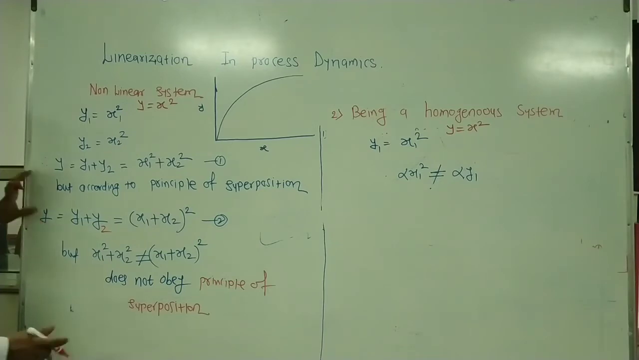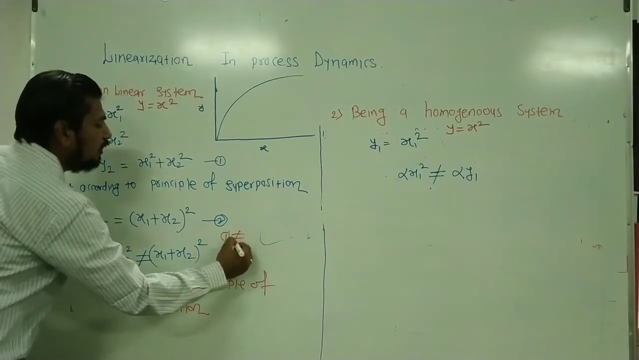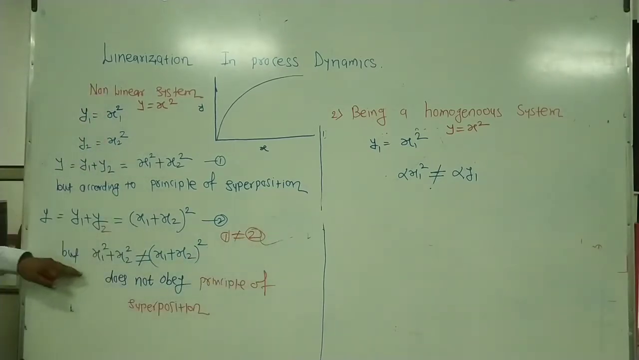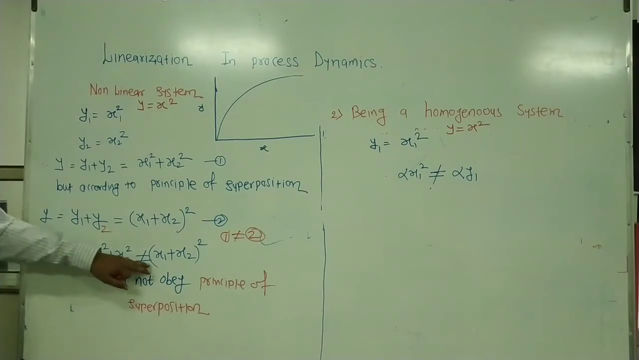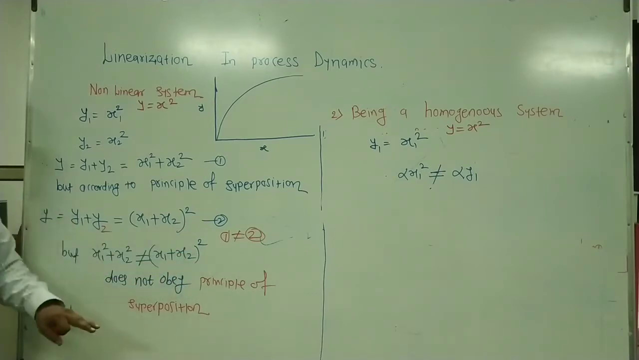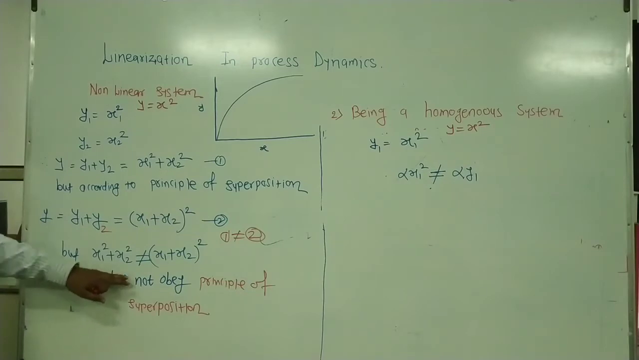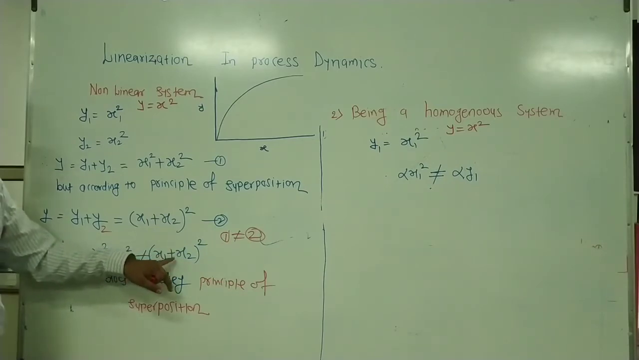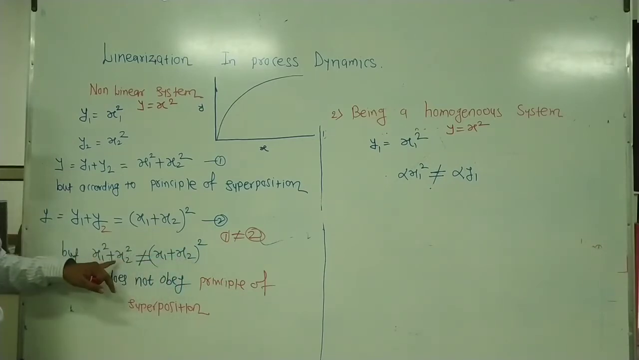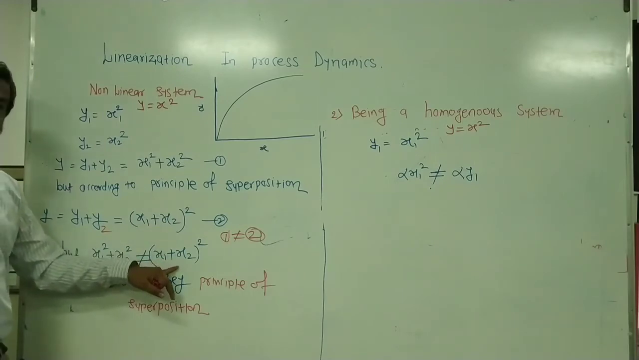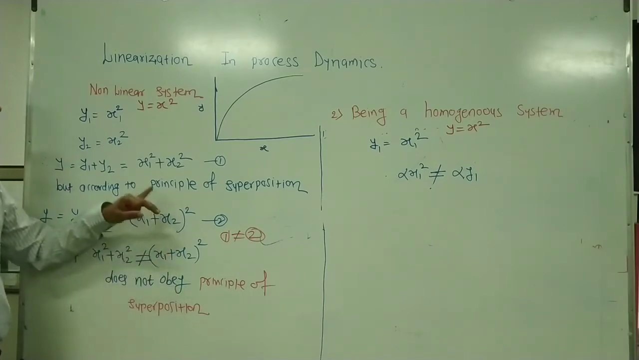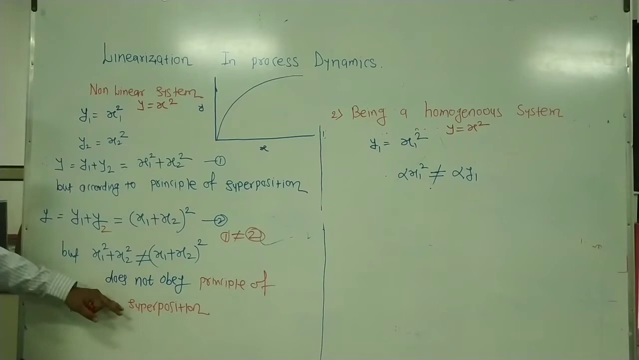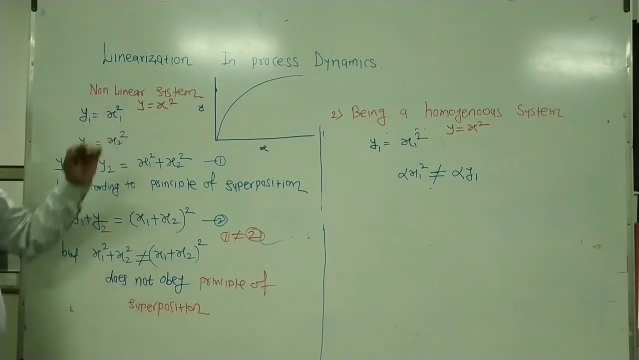And we know that equation 1 is not equal to equation 2. How? Because x1 square plus x2 square is not equal to x1 plus x2 whole square. Hence, it does not obey the principle of superposition, because this bracket will be converted into x1 square plus twice x1 into x2 plus x2 square. So x1 square, that's okay, but you will get the additional term twice x1 into x2. Hence, this non-linear system does not obey the principle of superposition. Hence, this is a non-linear system.